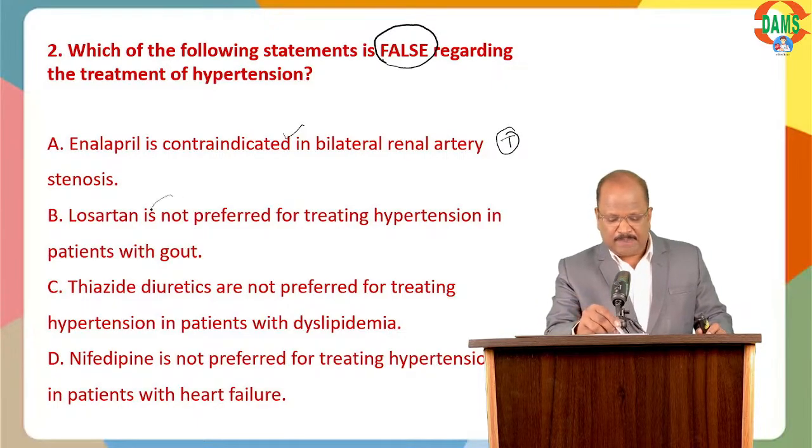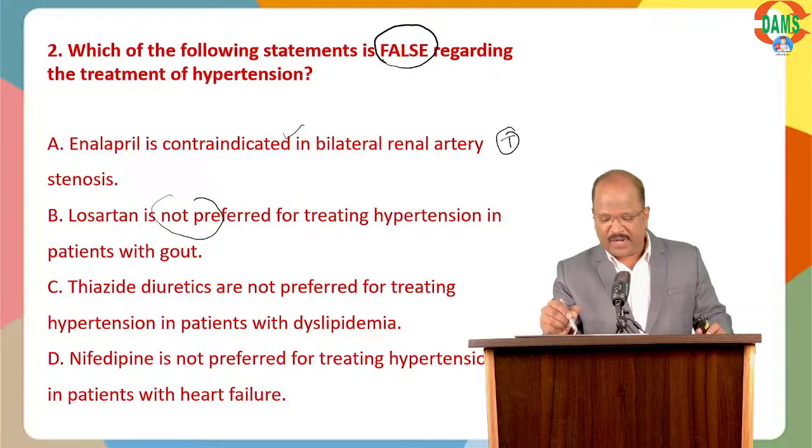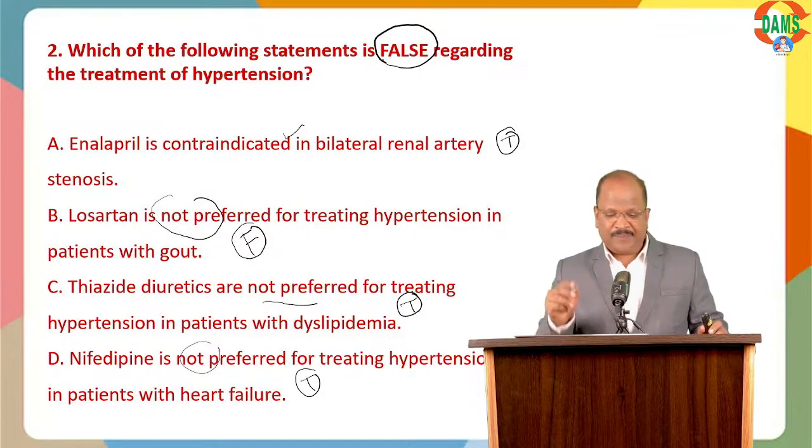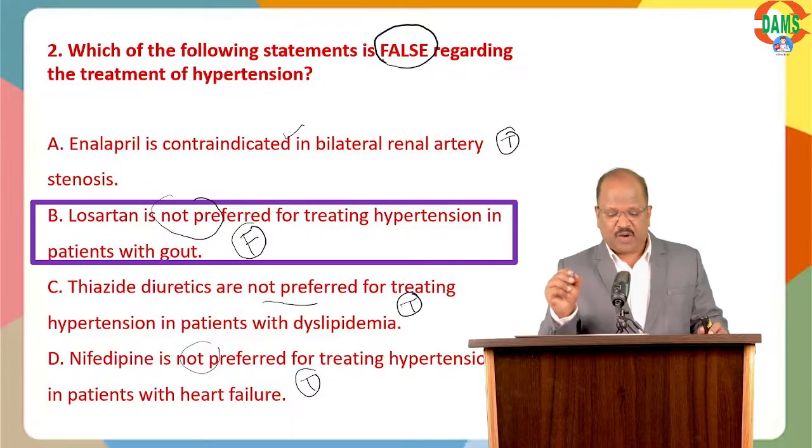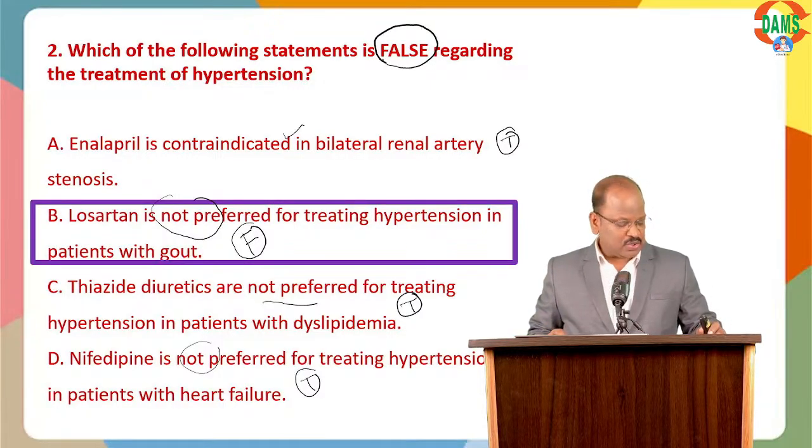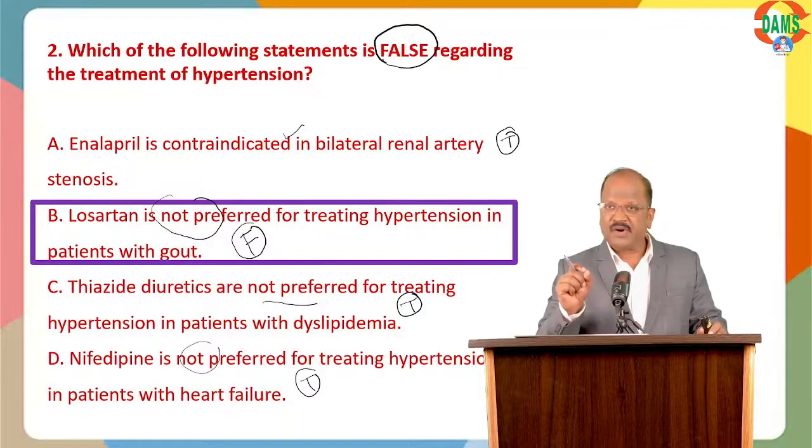Losartan is not preferred for treatment of hypertension in gout patient. False statement, we'll explain. Diuretic not preferred for treating hypertension with dyslipidemia is a true statement. Nifedipine is not preferred for treatment of hypertension in heart failure. True statement. We will explain everything. The right answer for the question is option B. Those who voted option B, very good.